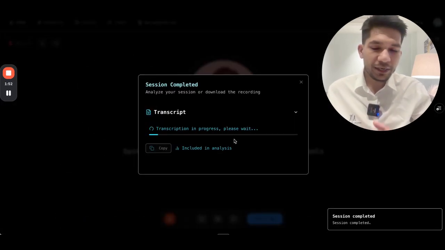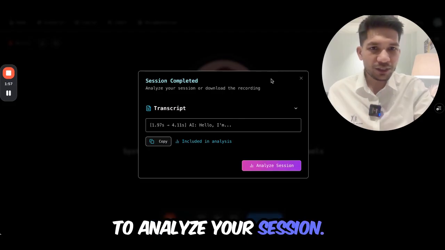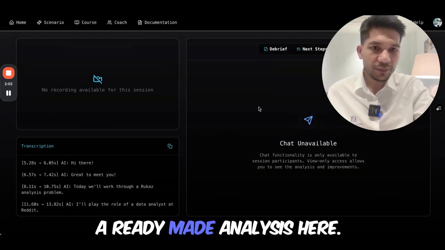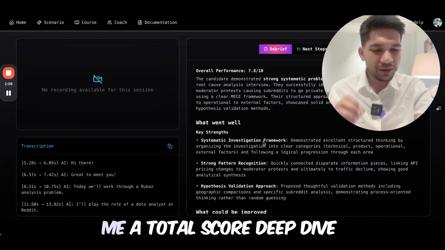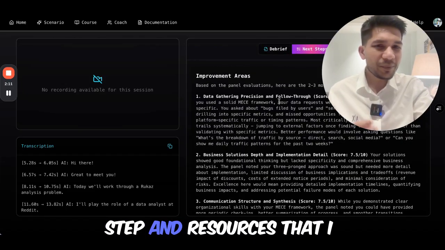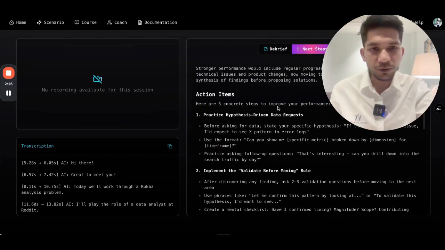Okay. So now you can interact with it, and once your session is over, you can also hit analyze for it to analyze your session. So I'll just do that. But I have a ready-made analysis here. So for example, this I did a root cause analysis question. So it will give me a total score, deep dive into what I did well, what I could improve, and next step and resources that I could use. These are pretty detailed, calibrated feedback that would help you improve.